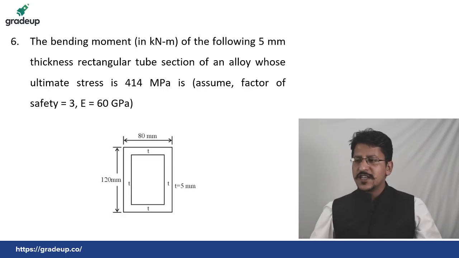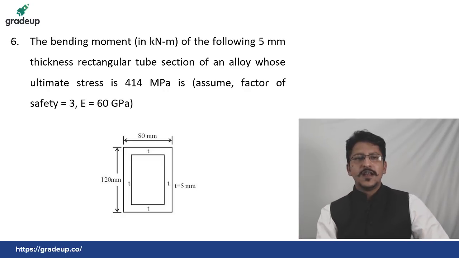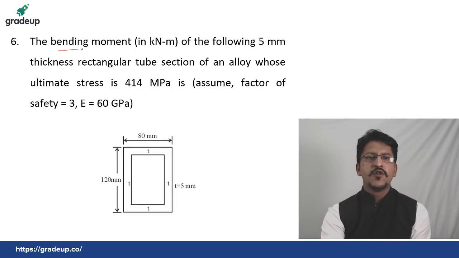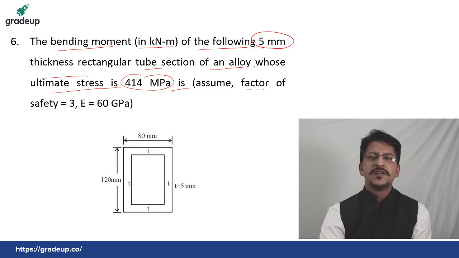Let me tell you, this is the second last question. We have total 7 questions in this session. Let us read this. The bending moment in kilonewton meter of the following 5 mm thickness rectangular tube section of an alloy whose ultimate stress is 414 megapascal is. Assume the factor of safety as 3 and E as 60 gigapascal.